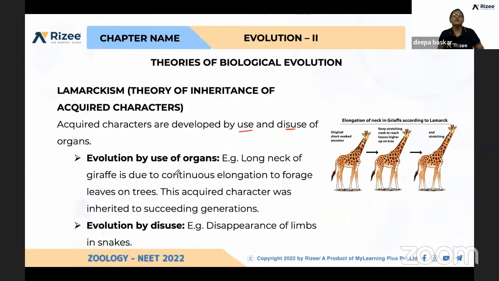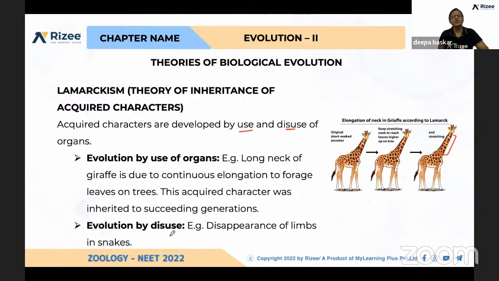Okay, so here let us see how he explained evolution by use of organs. See, the long-necked giraffe. Before that, the neck of the giraffe was not this lengthy and was short. When they were using their neck for eating leaves on trees which are higher than their height, automatically the length of the neck increased with succeeding generations. That is one proof he has given.